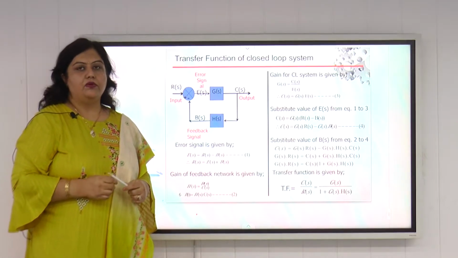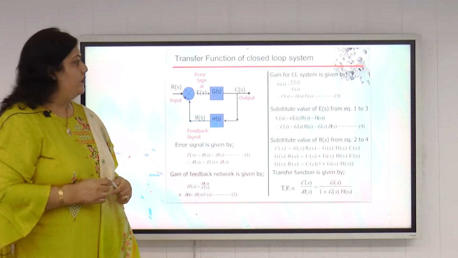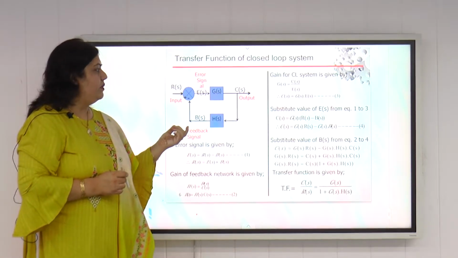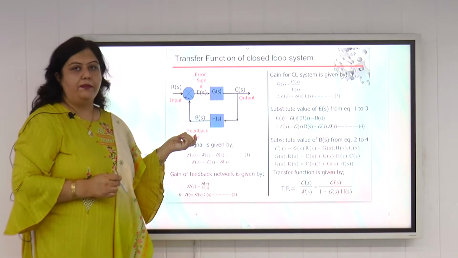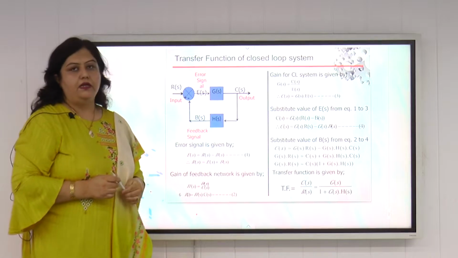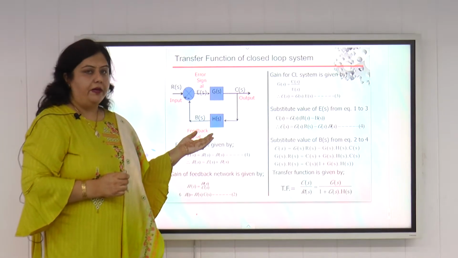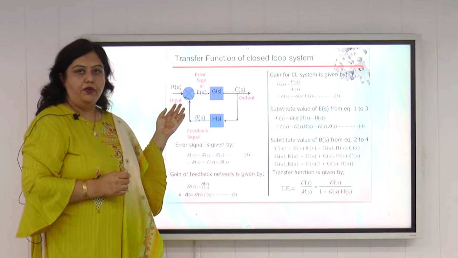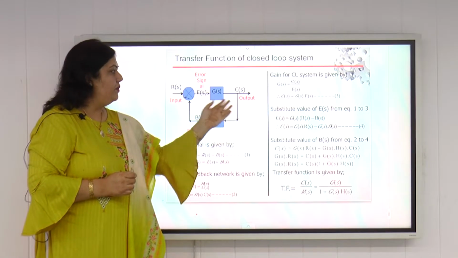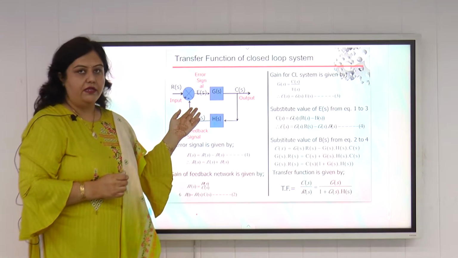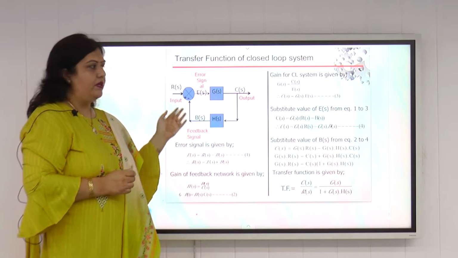Now the transfer function of closed loop control system. We discussed closed loop control system earlier. If we draw the closed loop control system in terms of Laplace transform, let G(s) be the Laplace transform of the forward path and H(s) be the Laplace transform of the feedback path. R(s) is the Laplace transform of input, C(s) is the Laplace transform of output, and E(s) is the Laplace transform of error signal. Then this will become a closed loop control system.